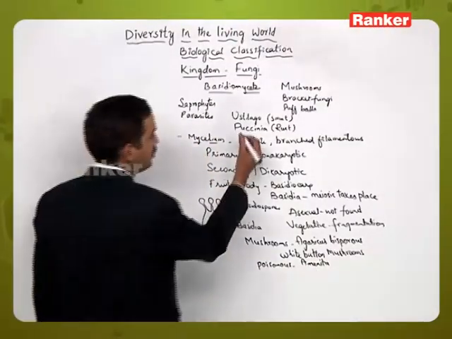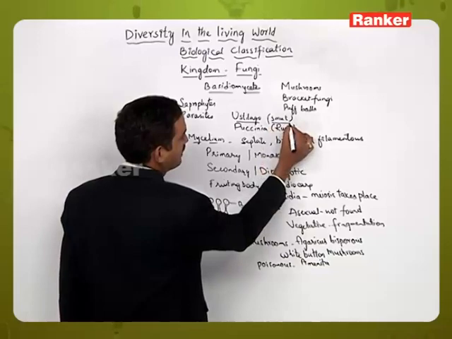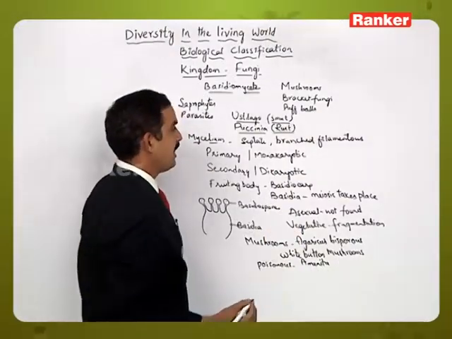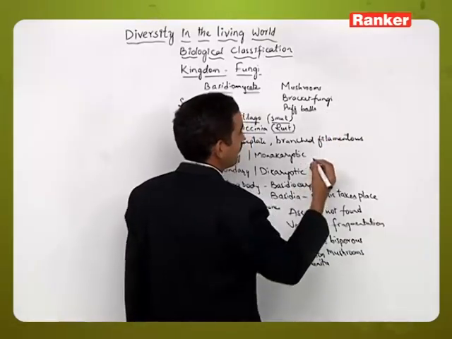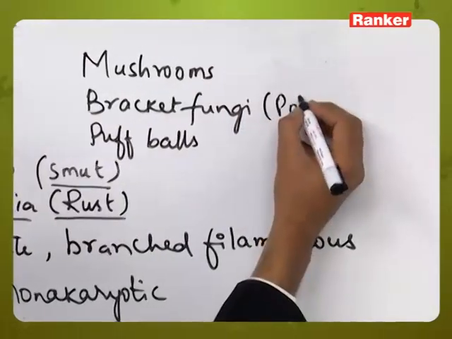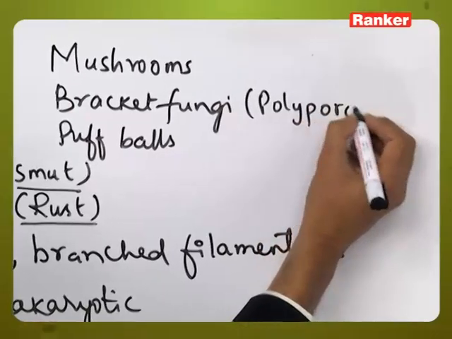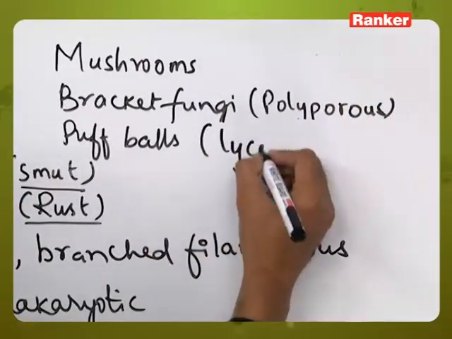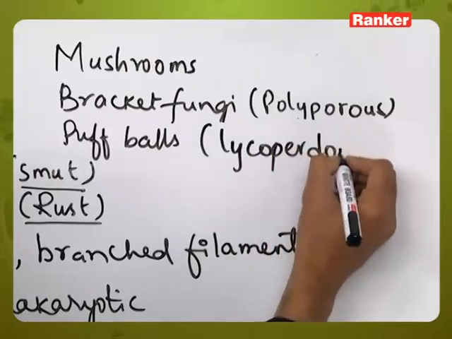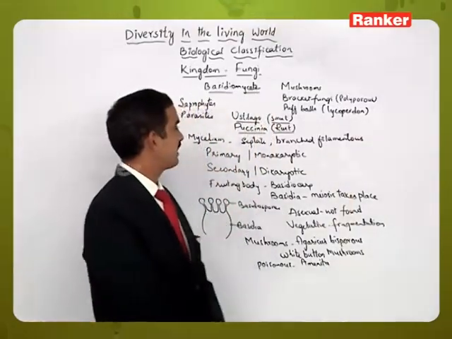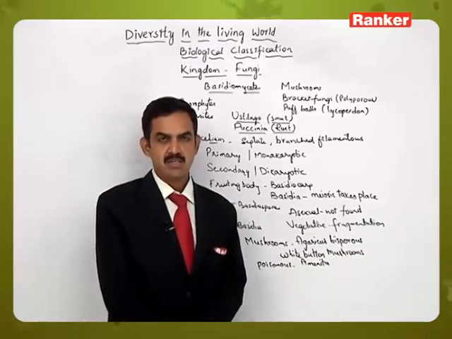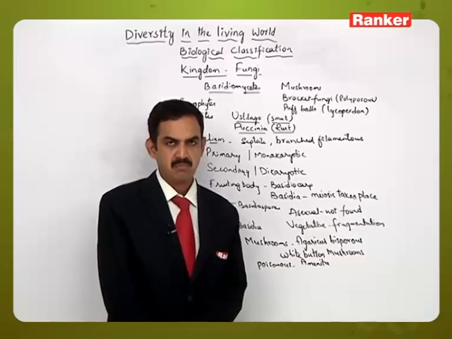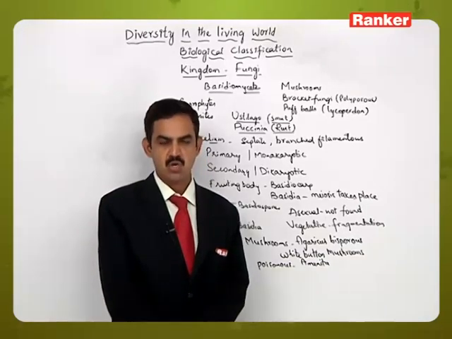At the same time, Ustilago is one species which causes smut disease, which is a parasite, and Puccinia is the one which causes rust disease. And bracket fungi is Polyporus. Puffballs example is Lycoperdon. So likewise, these are the different members of Basidiomycetes which have their own significance in terms of morphology and physiology.